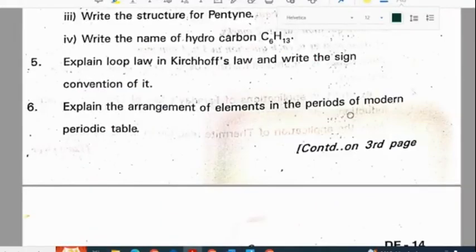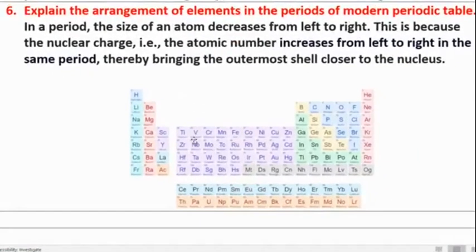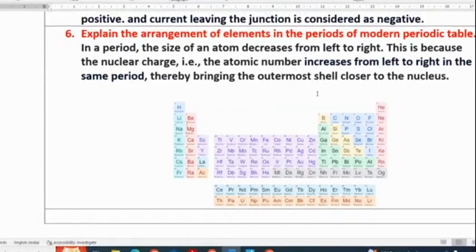Explain the arrangement of elements in the periods of the modern periodic table. In a period, the size of the atom decreases from left to right. This is because of nuclear charge. The atomic number increases from left to right in the same period, thereby bringing the outermost shell closer to the nucleus.